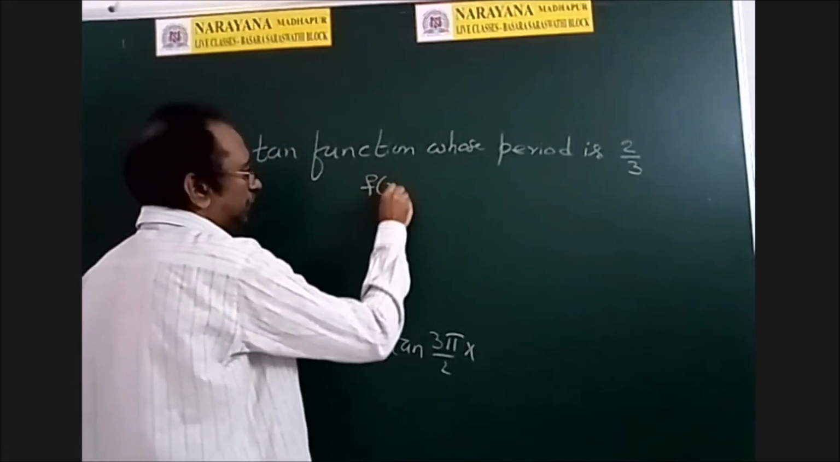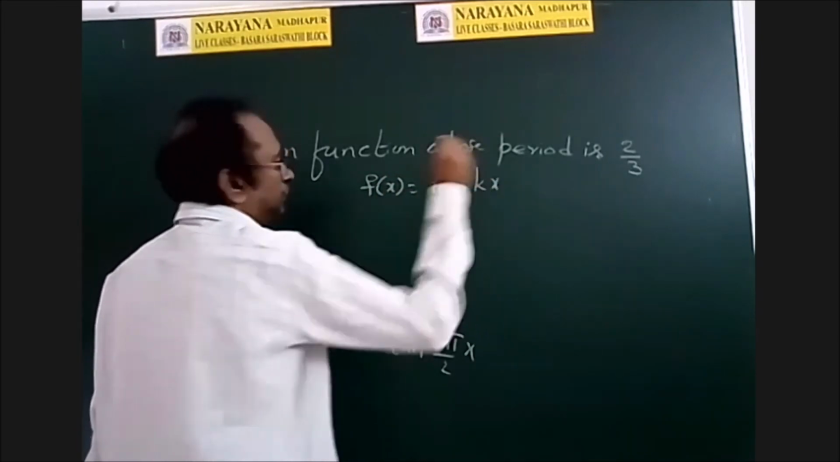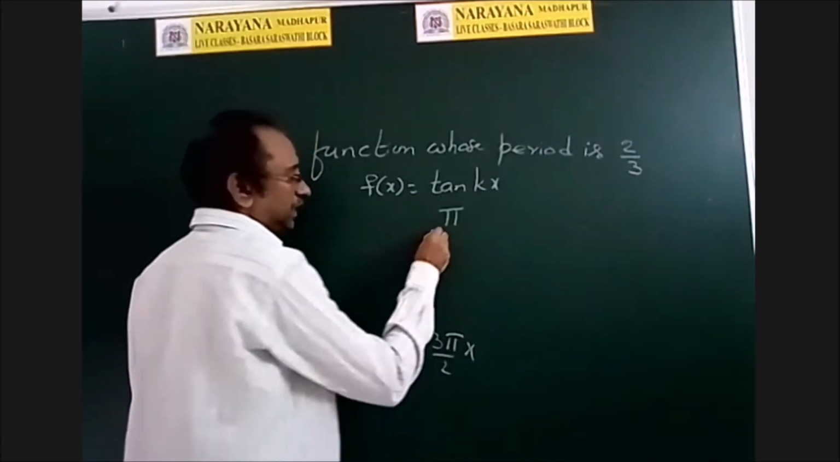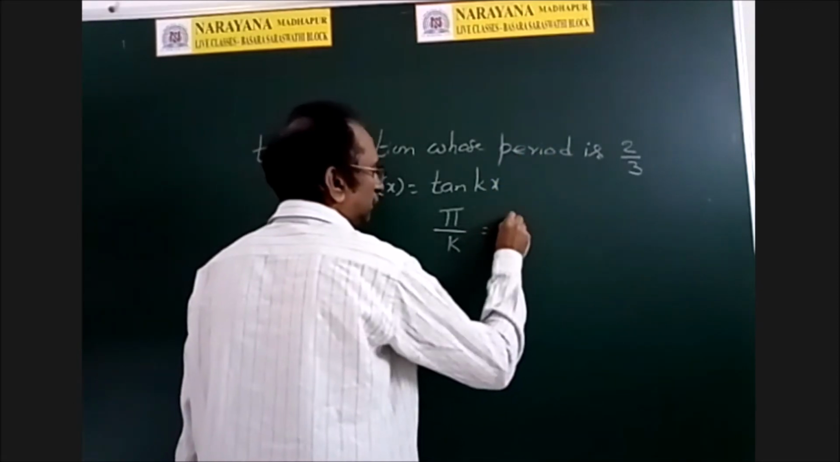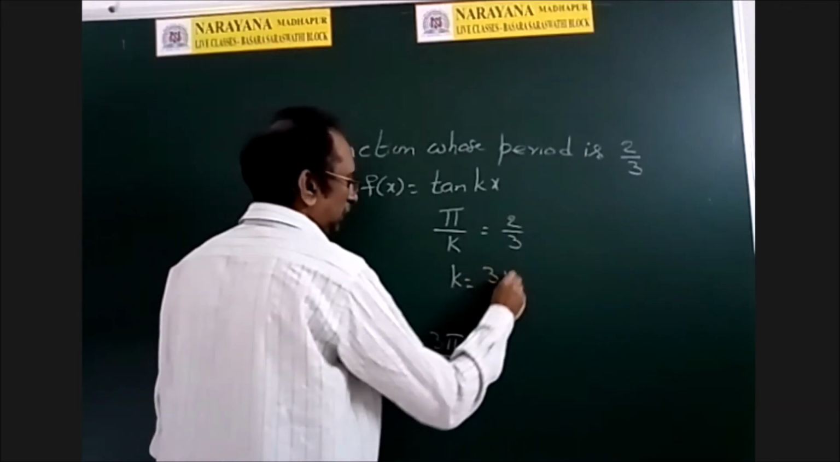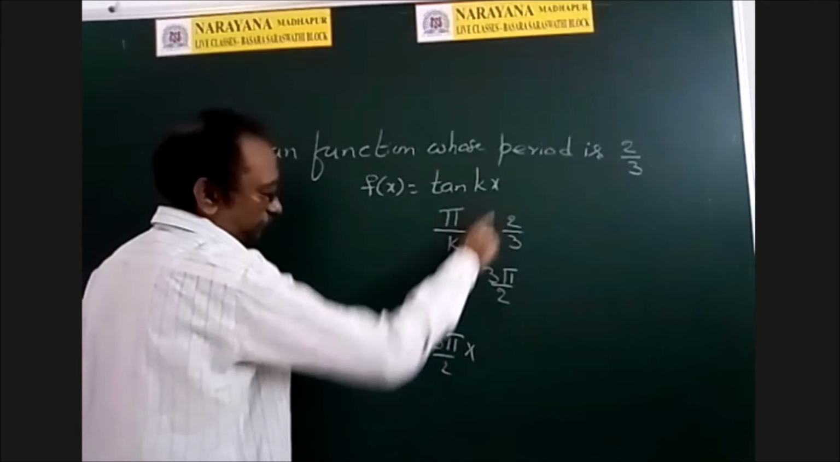Suppose the function is tan kx. So what is the period of tan x generally? Pi. Tan kx means pi by k. But the period must be 2 by 3. Therefore, k is equal to 3 pi by 2. Therefore, the function is tan 3 pi by 2 into x.